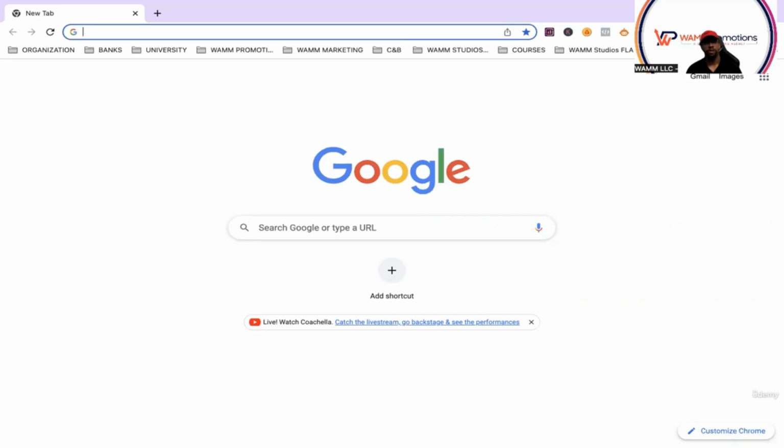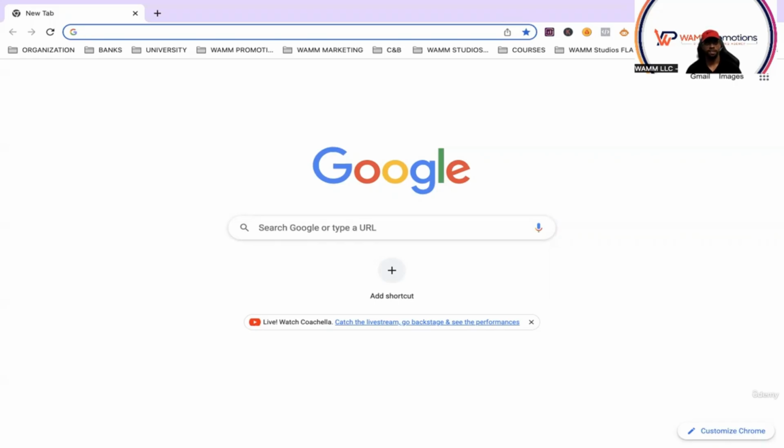We already know Google Ads is a great platform for businesses to get in front of their ideal customer. But there are some things with Google Ads that could be a bit of a struggle. It could be time consuming, and it could be hard to come up with certain things, whether it's headlines or campaign strategies and objectives and things of that nature.